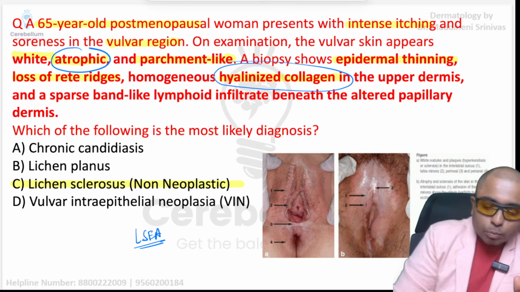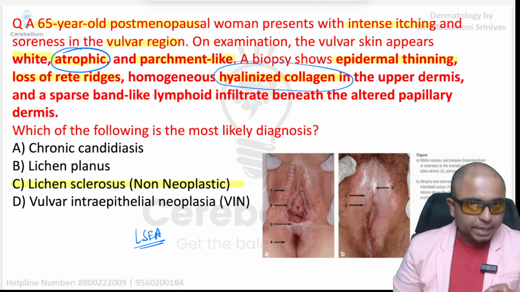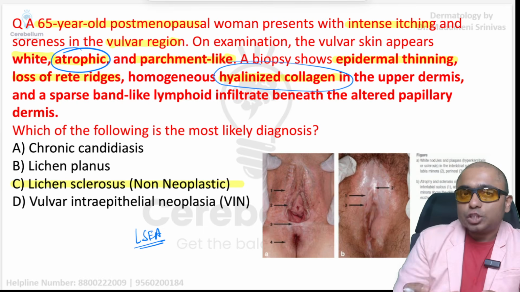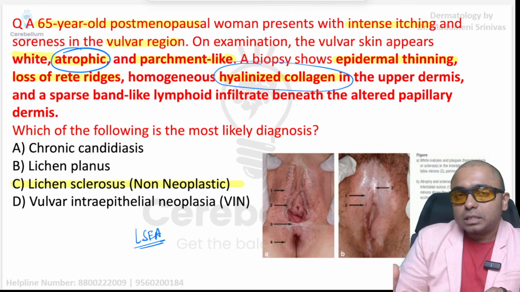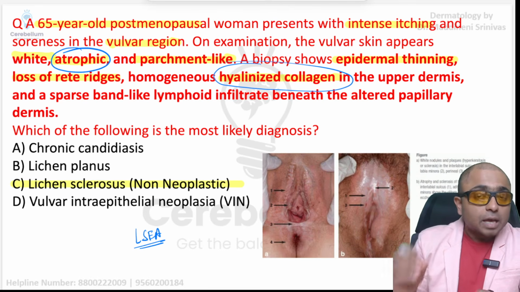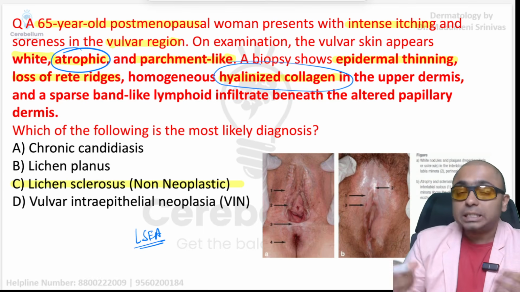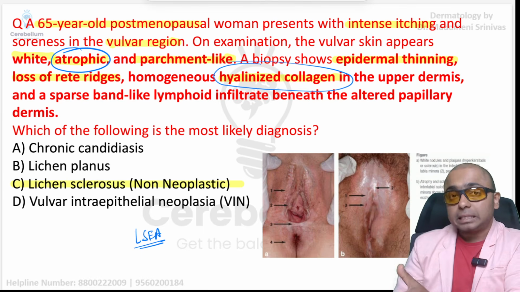This is also one more important clue in the clinical picture which the examiner gave you. And a very important concern in the postmenopausal woman who is having these itchy lesions associated with whitish discoloration, atrophic changes and histopathological changes: we need to monitor these women very closely because there is every possibility that this may go on and become malignancy later on.